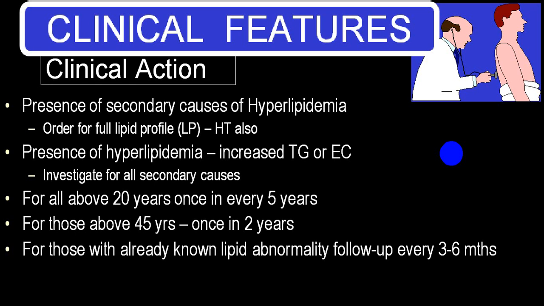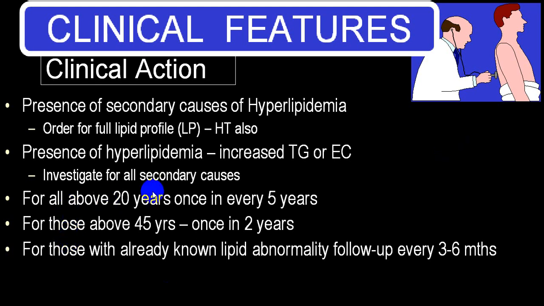Triglyceride level 1000, think in terms of primary groups. And we have told you types 2 and 4 are most common. In type 4, it will be more of TG. In type 2, it will be more of total cholesterol. So that will be the simplified form.